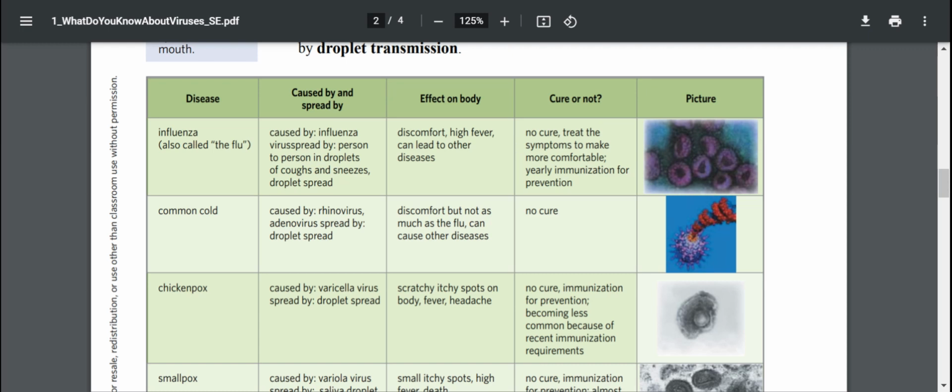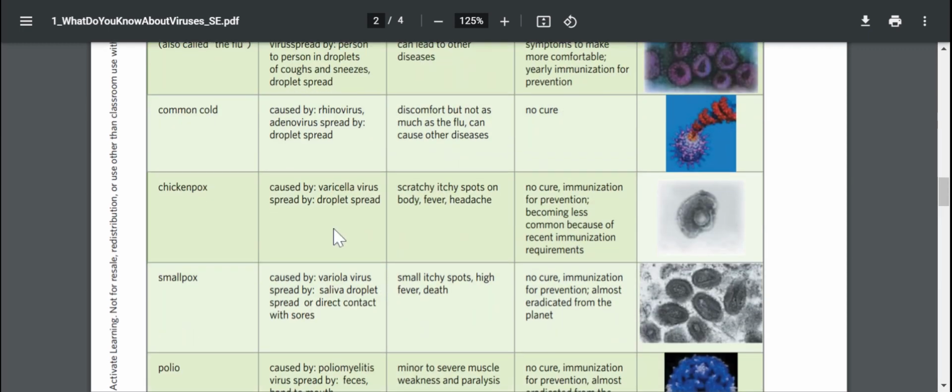Yearly immunization for prevention. Common cold, caused by the rhinovirus, adenovirus, spread by droplet spread. Effect on body: discomfort, but not as much as the flu, can cause other diseases. Cure or not: no cure. Chickenpox, caused by the varicella virus, spread by droplet spread. Scratchy, itchy spots on the body, fever and headache are the effects. There is no cure, immunization for prevention, becoming less common because of recent immunization requirements.